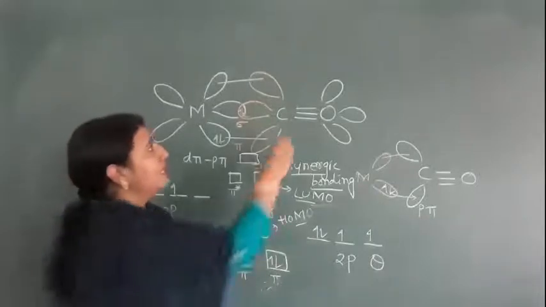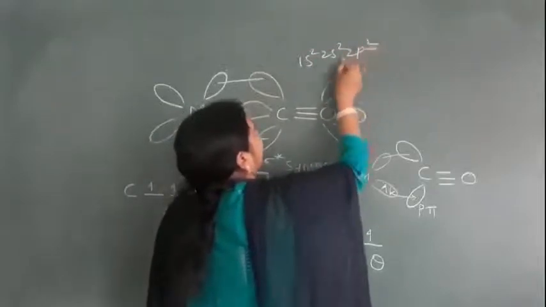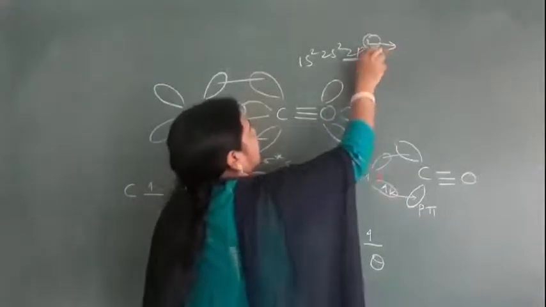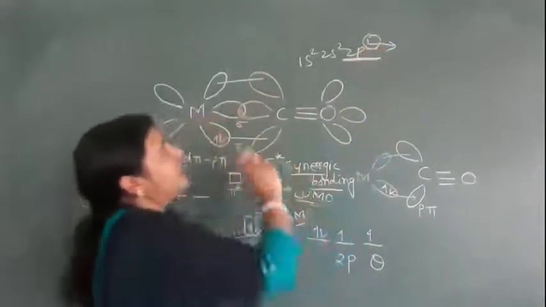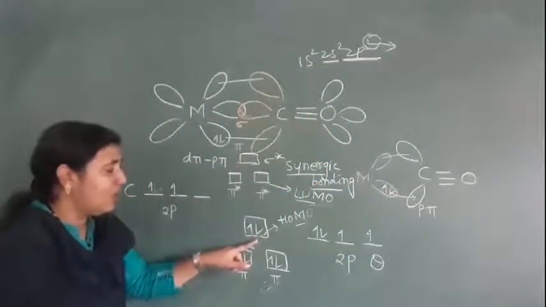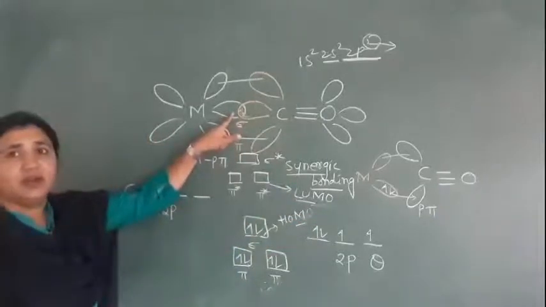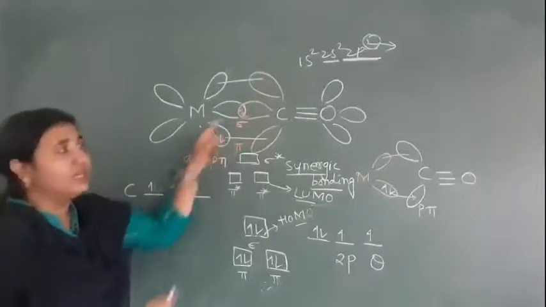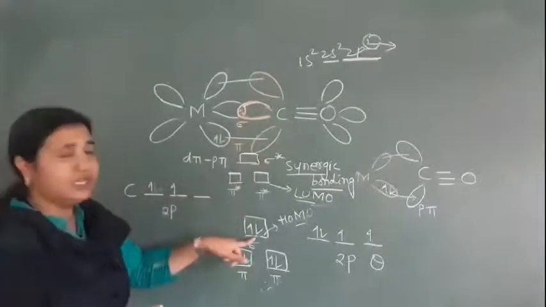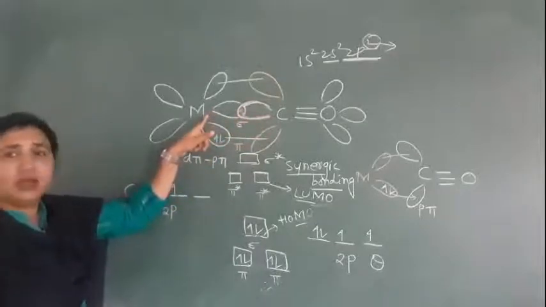Are you getting it? Here we have 1s2, 2s2, 2p2. The electrons present in the outermost orbital only take part in the bonding. Only these electrons can be donated, not the inner ones. So the electrons of this sigma orbital are donated to the metal and form a sigma bond.